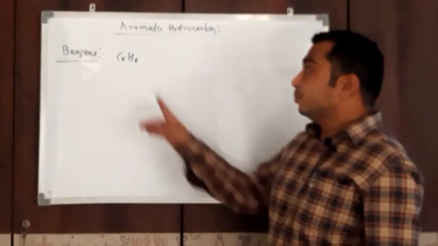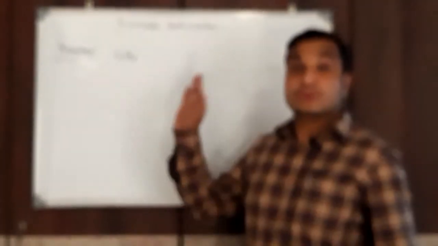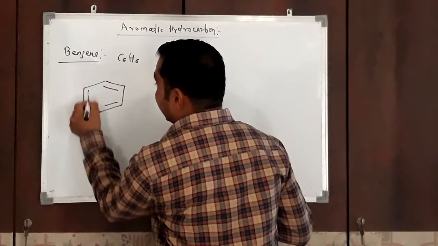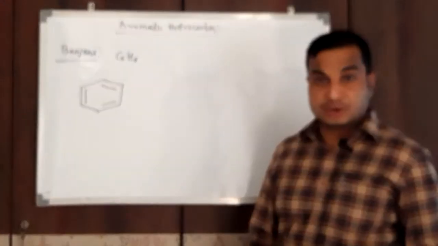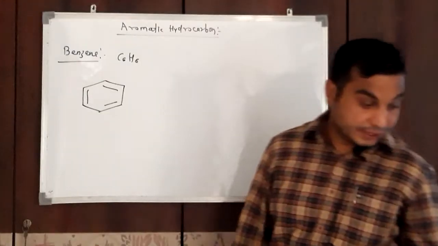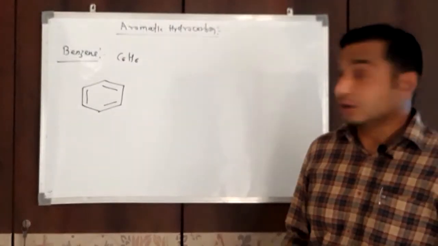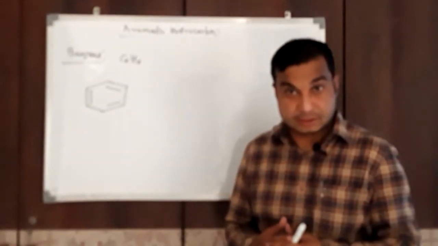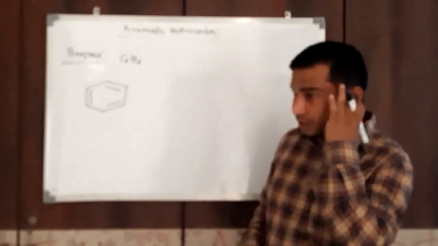This is the parental aromatic hydrocarbon having a structure like this. This is one of the well known examples of aromatic hydrocarbon. Now, which compound or hydrocarbon is known as aromatic, that I am going to explain now.